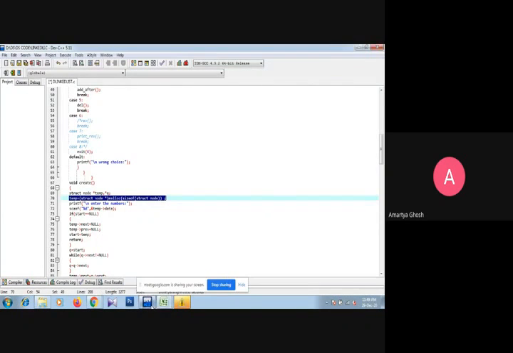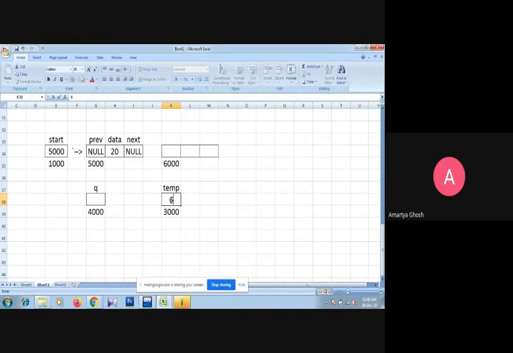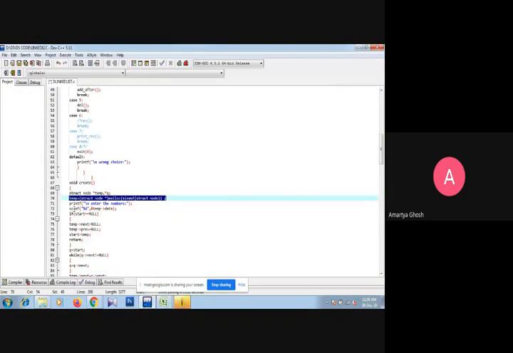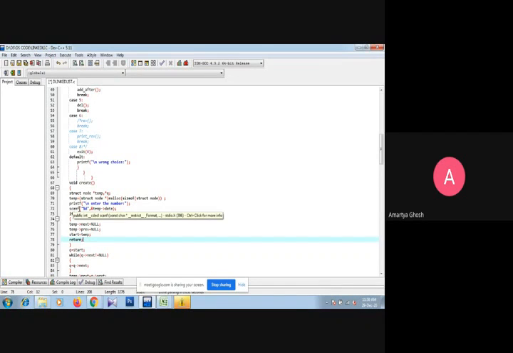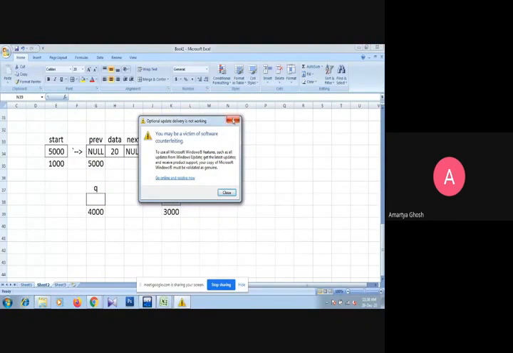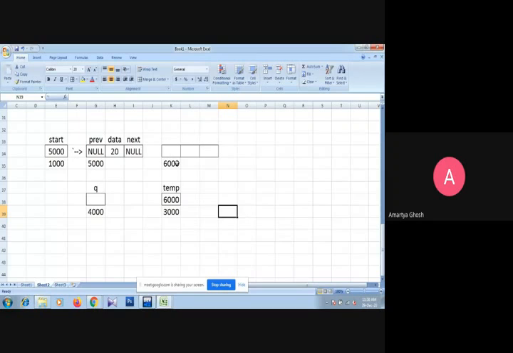Suppose 6000 is returned and assigned into temp. So temp got 6000. That is why temp is pointing to this new node. And now we request the user to enter the number, or the value or the element or the data, whatever should be given by the user. Suppose the user gives 30, and 30 is directly scanned by the scanf function and stored into temp arrow data. So right now temp is pointing at 6000, that is the node, and in its data part we directly assign the 30.